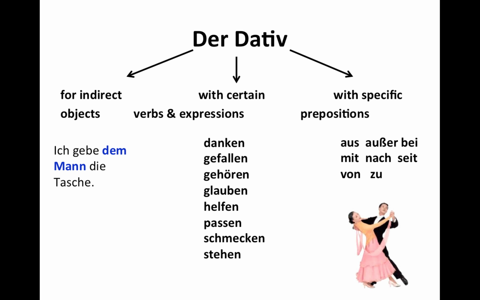And why is there a couple dancing? Because you can make a little song, and I'm not going to try to sing it, but you can use the Donald song to memorize those prepositions. Aus, außer, bei, mit, nach. I can't do it. See, but you can look it up on YouTube. I'm sure there's a link where you can find that waltz rhythm to go along with those prepositions in German. And then you can practice them. Or you just memorize aus, außer, bei, mit, nach, seit, von, zu. Always dative.